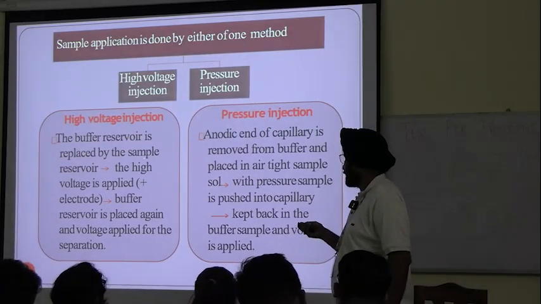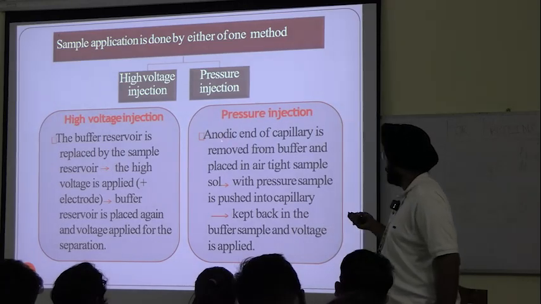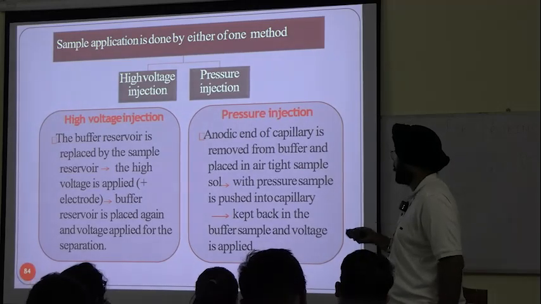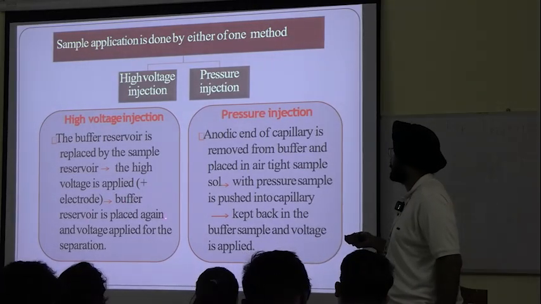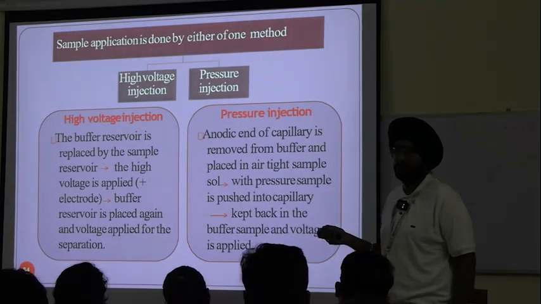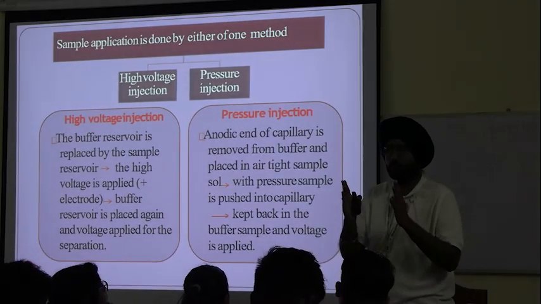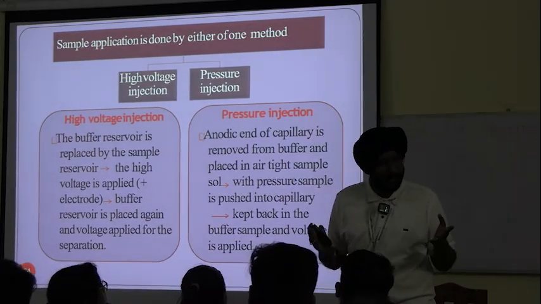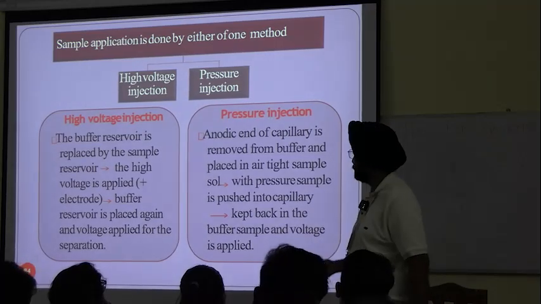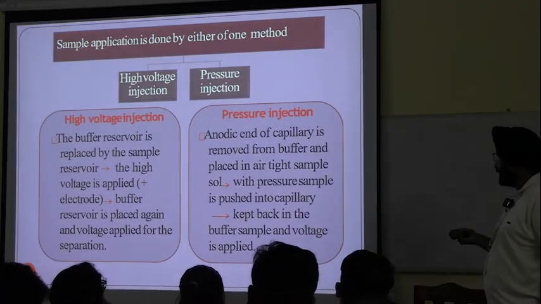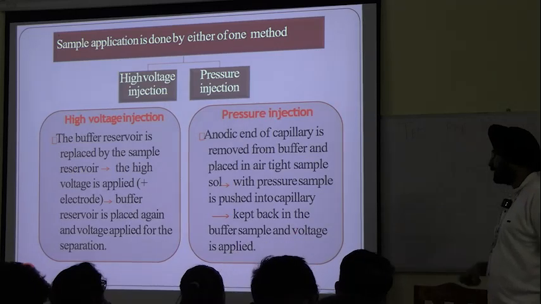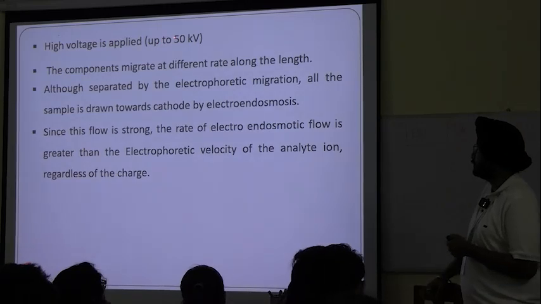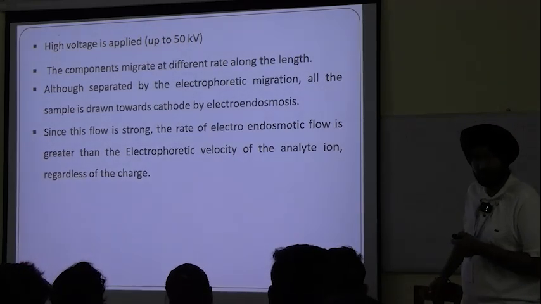The buffer reservoir is replaced by a sample reservoir, okay? And here the anodic end of the capillary is removed from the buffer and placed in an airtight sample solution. Then the buffer reservoir is placed again and voltage applied for separation. We use a very high amount of voltage for separation. Since we are using a high voltage, the electric field setup would be large and separation would be quick. High voltage is applied up to 50 kilovolt or 50,000 volts.